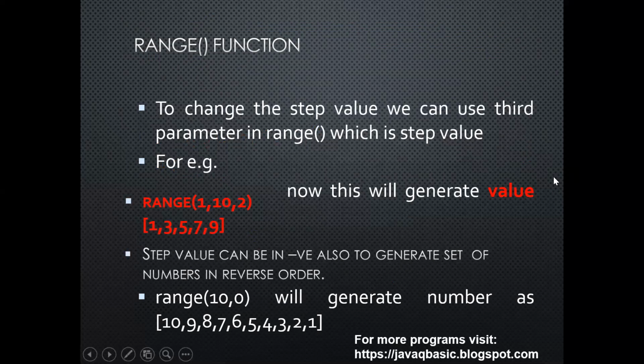Range function. To change the step value, we can use a third parameter in range, which is the step value. For example, range 1, 10, 2. Now, comma 2 will jump by 2 steps. Here you can see the example: 1 jumping 2 steps, it is becoming 3, then 5, then 7, then 9.